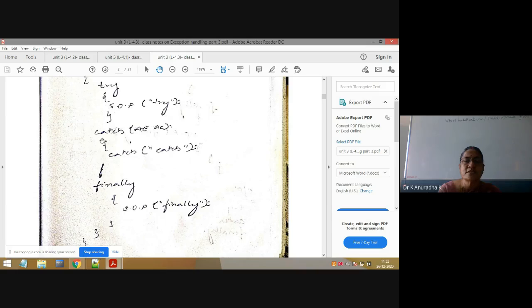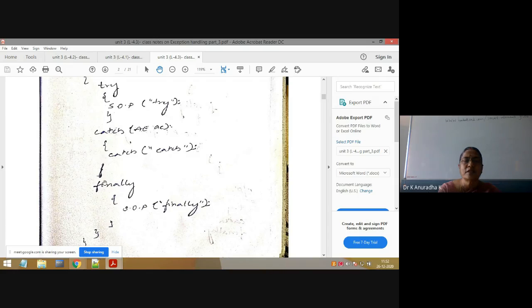And one more point is, you can't write a catch block independently without try, and you can't write a finally block independently without try. Either you can write try catch, or try finally, or only try. This is also correct. But without try, don't write catch, or without try, don't write finally. All these points are important. And there should not be any statements between the try and catch blocks, and similarly there should not be any statements between the catch and finally blocks.